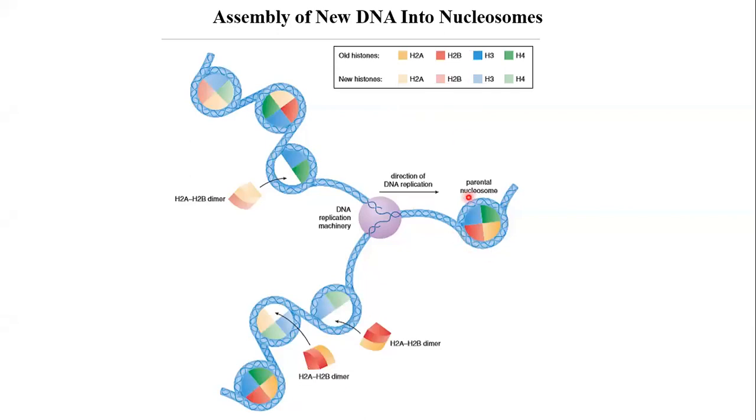Okay, so here this is the parent nucleosome. You can see all the dark shades. Now these are the two new strands that have been synthesized because the replication fork has been moving to the right. So this is the replicated DNA and this is the unreplicated DNA. So here in this diagram you can see all the light shades of histones. Here some you can see dark, some are light. Again here some dark shades and some light shades of histone subunits. Okay, so there is a mechanism by which new nucleosomes are formed.